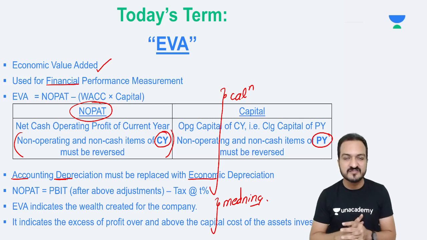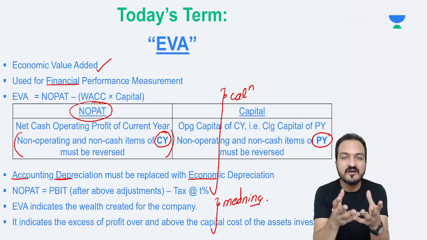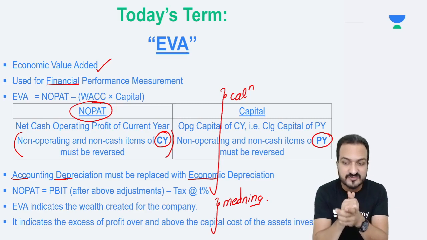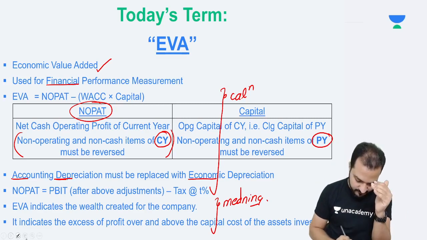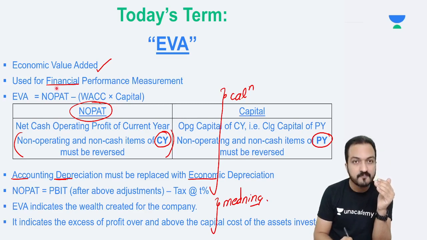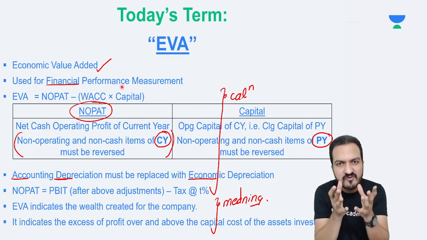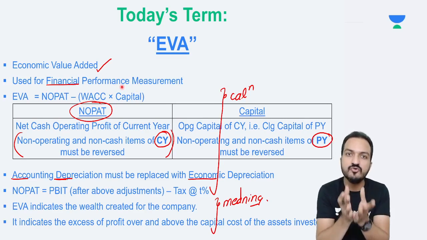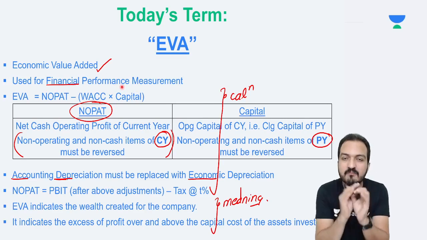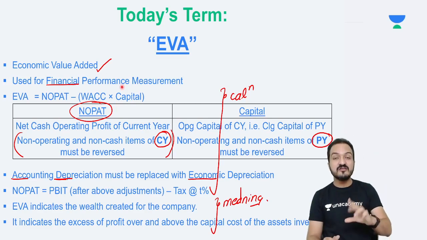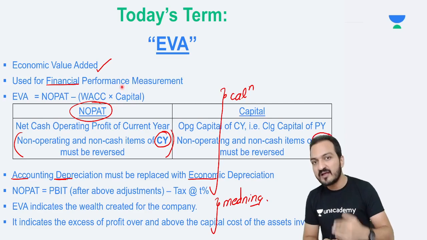EVA indicates the wealth that is created for the shareholders, because out of the profit, out of this NOPAT profit, after I remove the capital cost, the money which remains belongs to the shareholders. And this remaining money is like the surplus extra that I give to the shareholders.